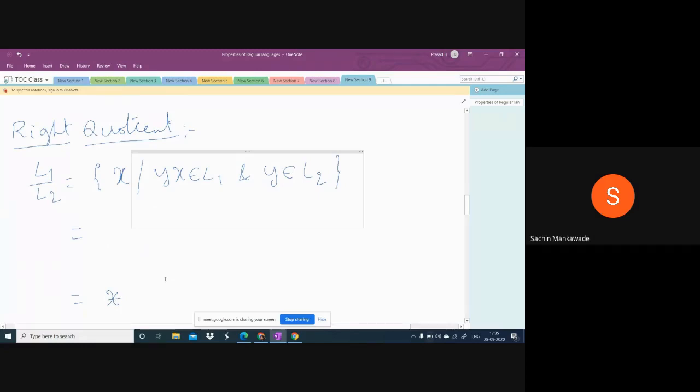Right quotient. Okay, copy this one. L1 by L2 is X such that Yx belongs to L1 and Y belongs to L2. Here, in the numerator L1 is there and in the denominator L2 is there. Means, in the numerator take a string from L1, here Yx I am taking. And in the denominator, take a string from L2, I took Y. If the denominator completely gets cancelled with the prefix of the numerator, then what is remaining? X. Whatever is remaining, that is called right quotient. Okay, copy this. We see one example for this.